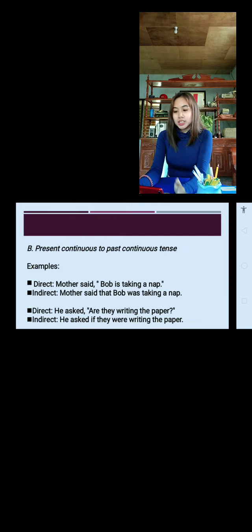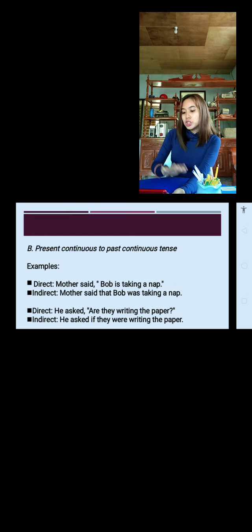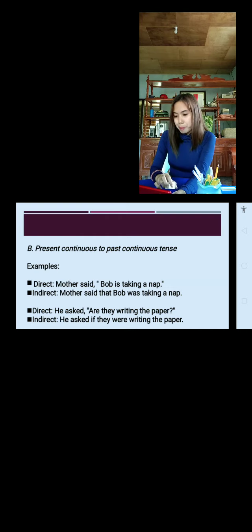Next, present continuous to past continuous tense. Example number 1, direct speech: Mother said, "Bob is taking a nap." Then for indirect speech, it will become: Mother said that Bob was, plus -ing, was taking a nap. That is present continuous to past continuous. So another example, direct speech: He asked, "Are they writing the paper?" For indirect speech, it will become: he asked if they were writing, plus -ing, were writing the paper.